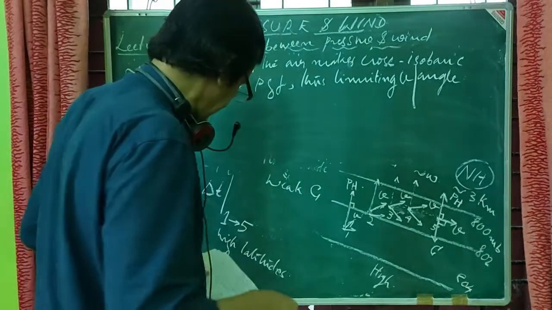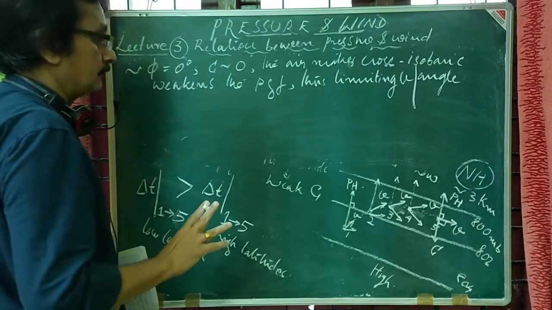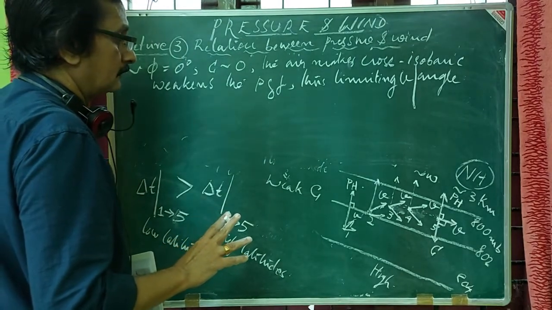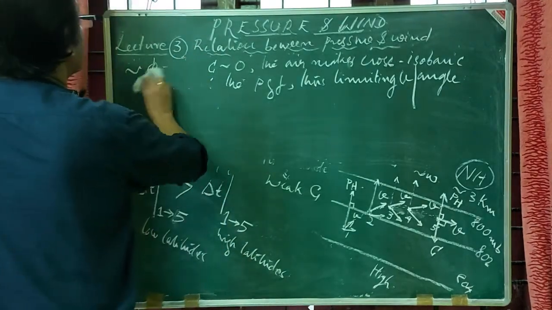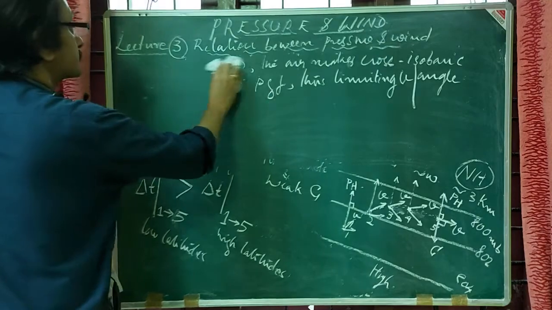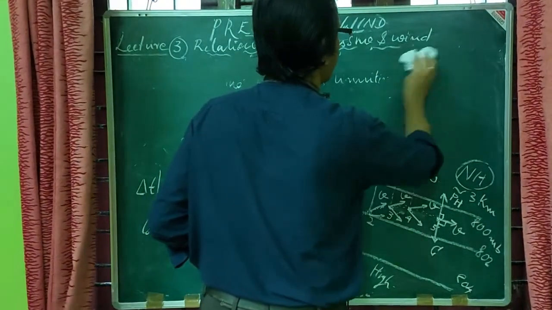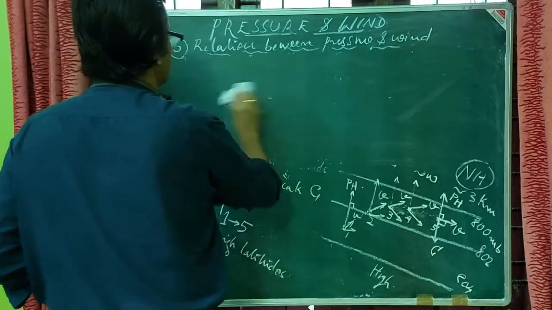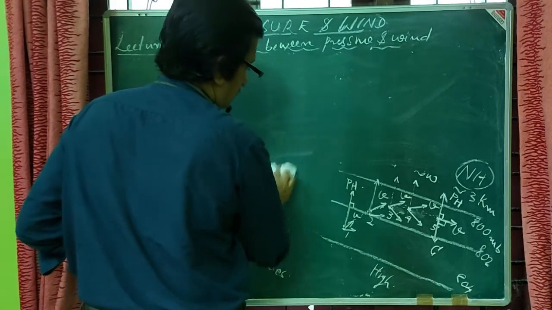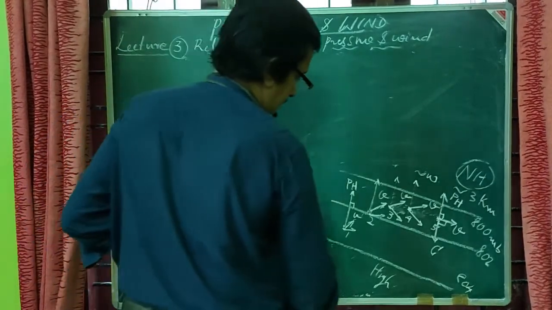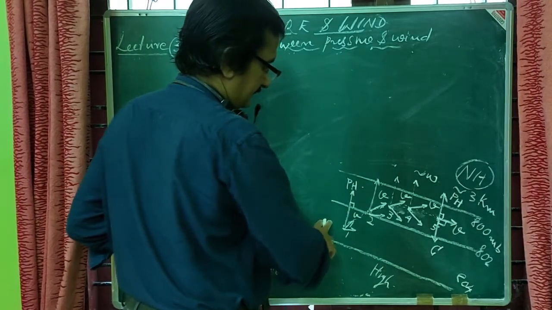Okay. Now with this knowledge, we will go on to study the portion on so-called geostrophic wind. So now you know the behavior of an air parcel from position 1 to 5 in a very systematic fashion.